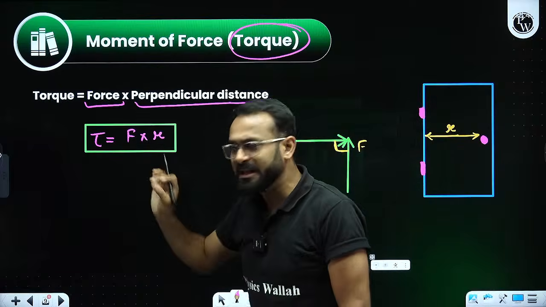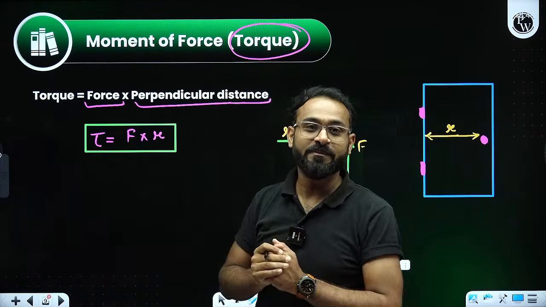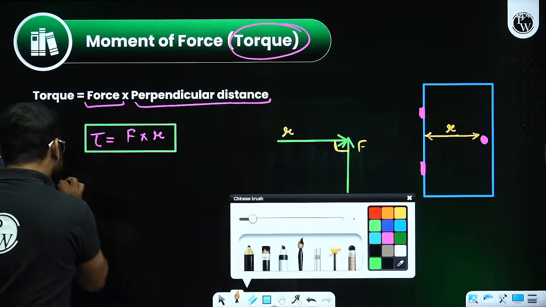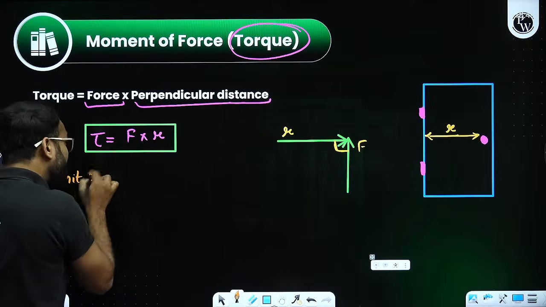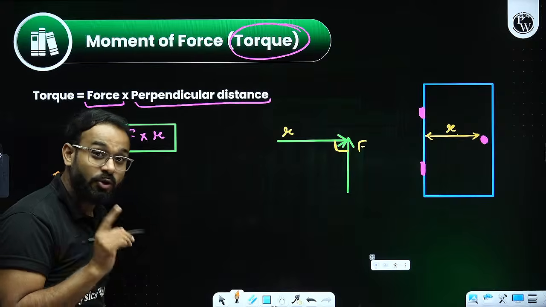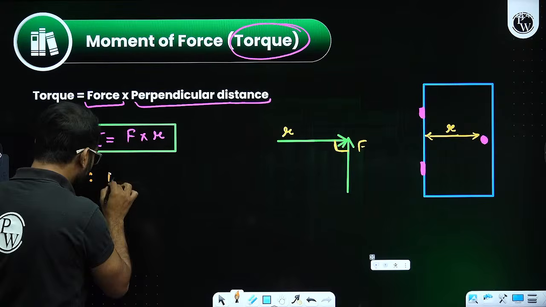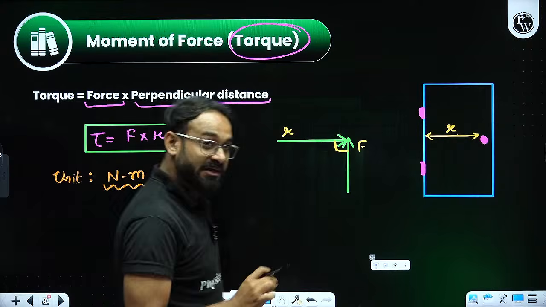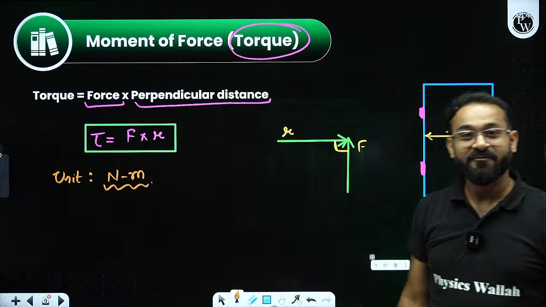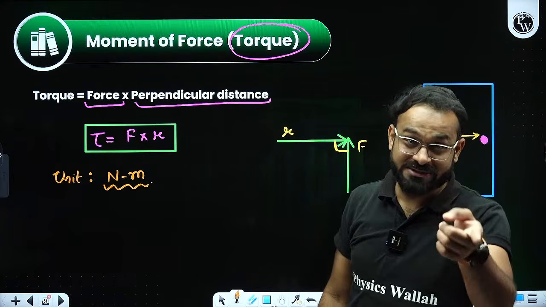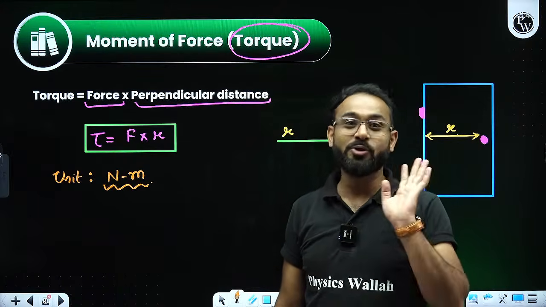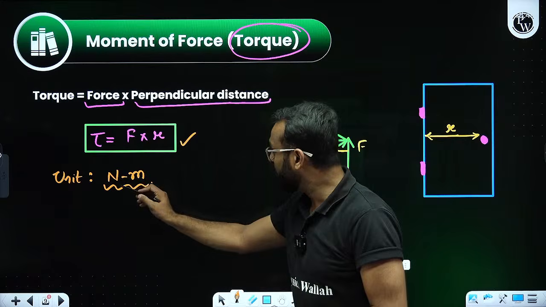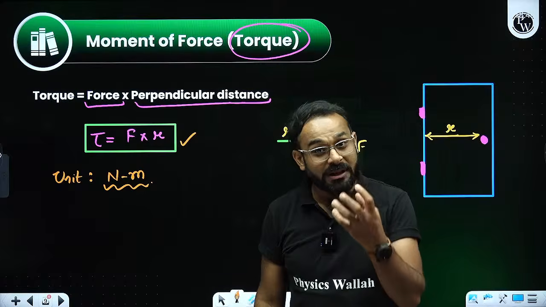Now, based on that, can you tell me what will be the unit of torque? In that case, what should I write? Sir, the unit of force is Newton. Unit of distance, sir, meter. That is going to be torque: force multiplied by perpendicular distance, or distance multiplied by perpendicular force. Anything you can consider. That is called moment of force. The unit is going to be Newton meter. This is how you represent torque.